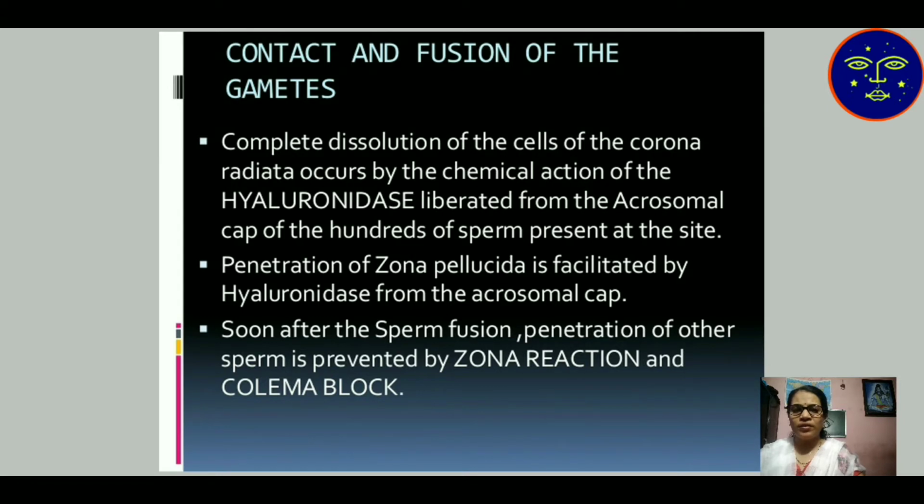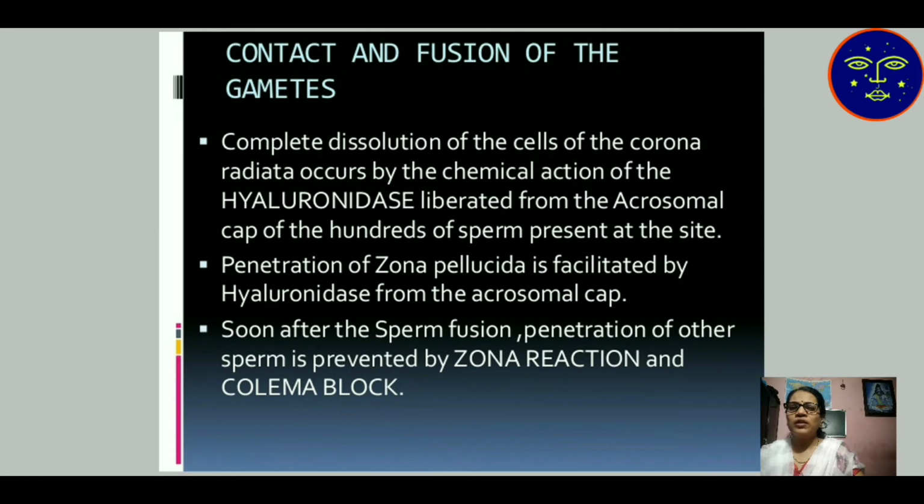The outer layer of the ovum is dissolved by the chemical action of hyaluronidase, which is secreted by the acrosomal cap of the sperm. After the membrane is dissolved, penetration of the zona pellucida is facilitated by hyaluronidase from the acrosomal cap of the sperm.